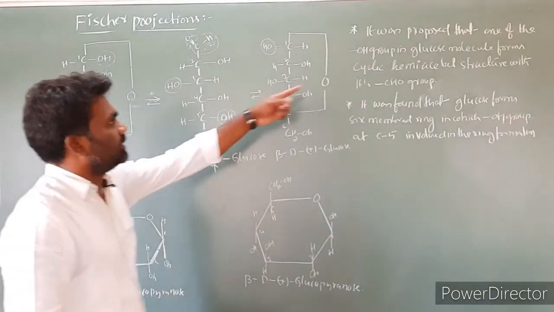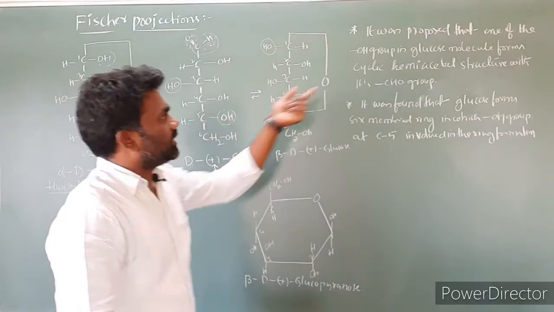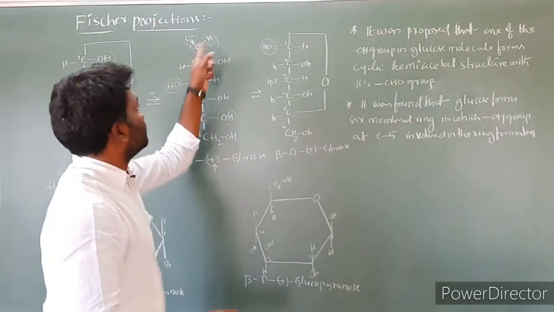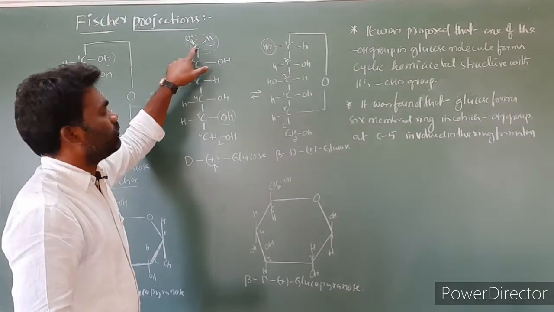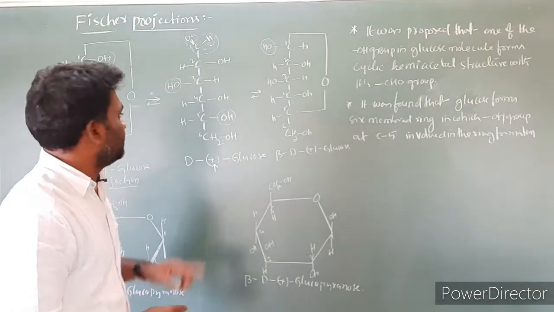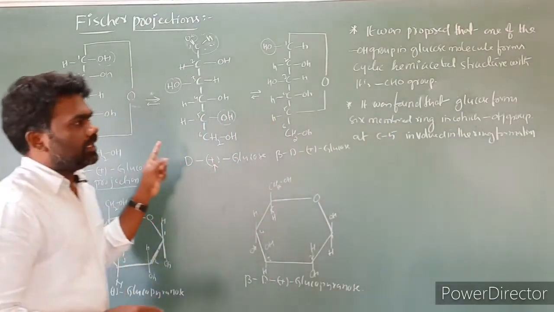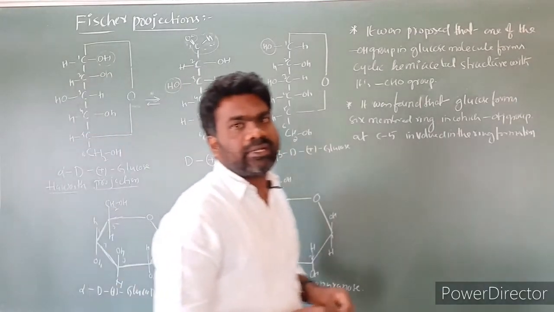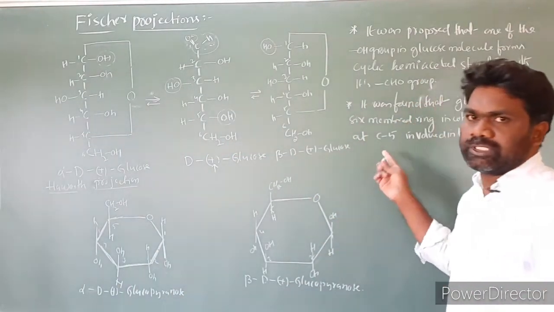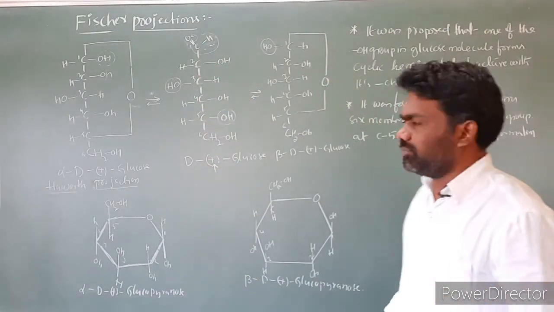What is the meaning of this point? It was proposed that one of the OH groups in a glucose molecule forms the cyclic hemiacetal structure with its aldehyde group. So this OH and this aldehyde group form the cyclic hemiacetal structure, and it was found that glucose forms a 6-membered ring in which the OH group at the 5th carbon is involved in the ring formation.